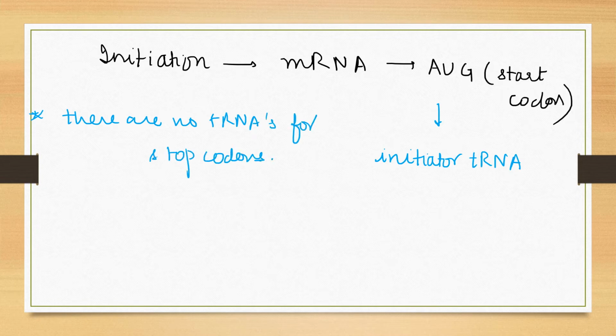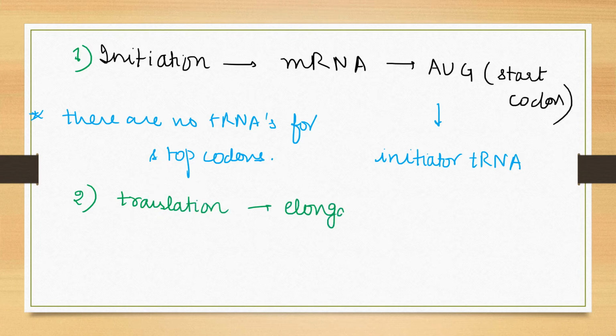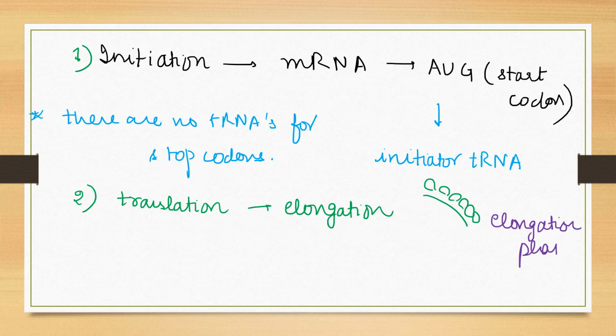There are no tRNAs for stop codons. Now what happens is, this was the initiation phase, the first phase. In the next phase, translation enters the elongation phase, where it elongates. It enters the elongation phase, which we saw in the previous slide, with this growing polypeptide chain. This phase is known as the elongation phase of the protein.